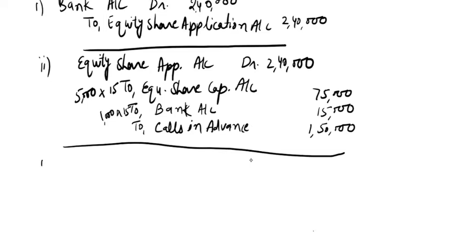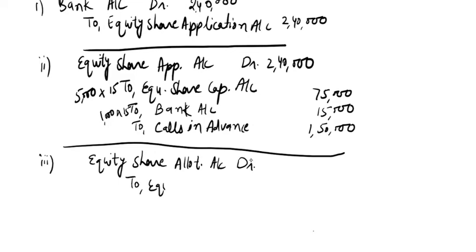Now the third transaction, for allotment money due, is equity share allotment account debit to equity share capital account.